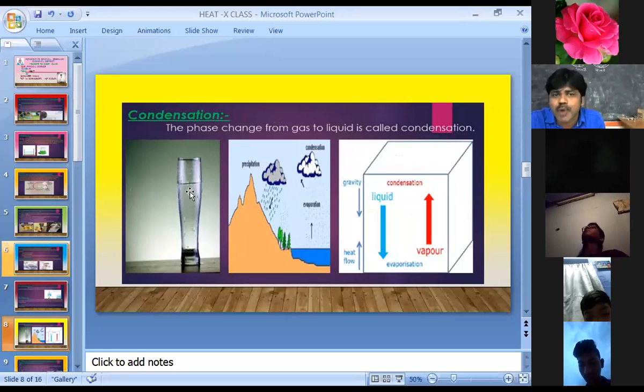Yes, you observe some droplets of water. How are these water droplets formed? This is what we discuss now.